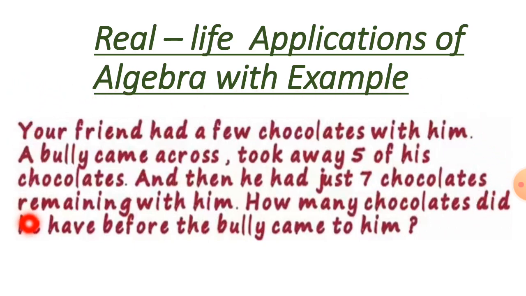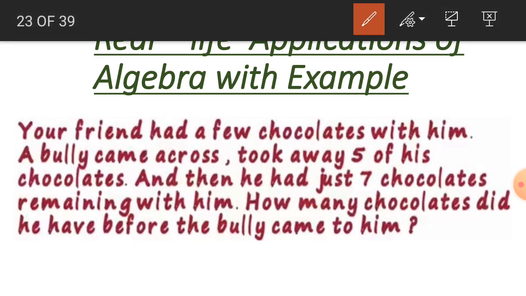Now you have to understand these questions, find the algebraic expression, and see how to use it. First of all, we will look at our question. Our friend is having a few chocolates. This is "few", and we have to find out this few.